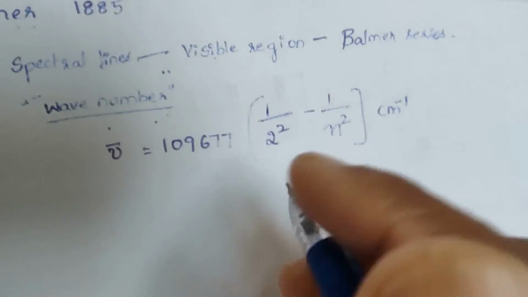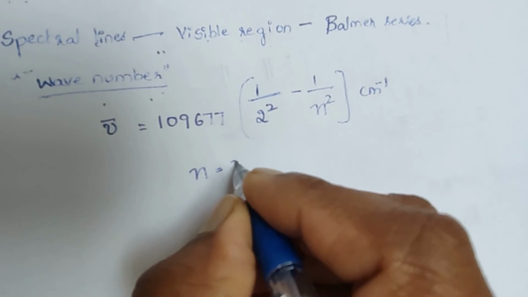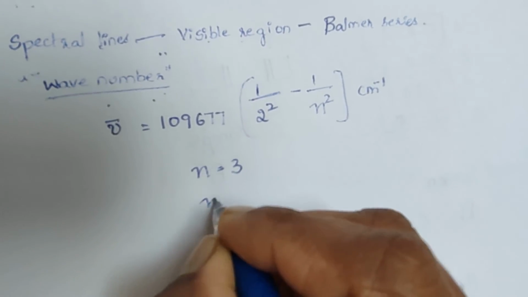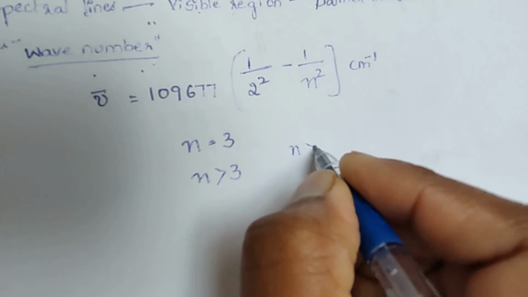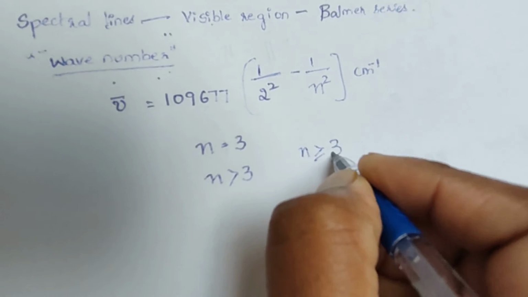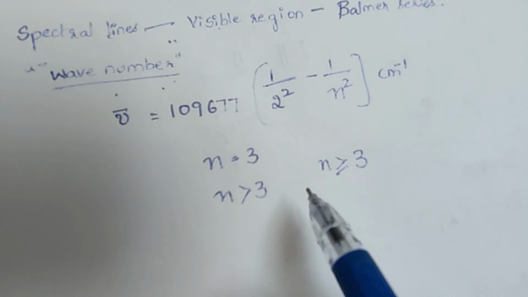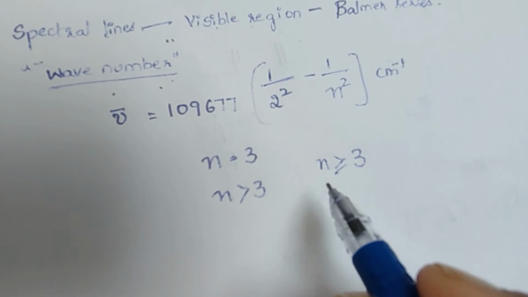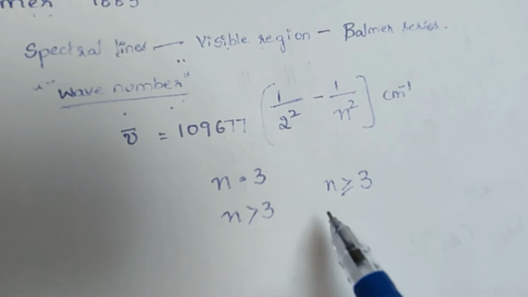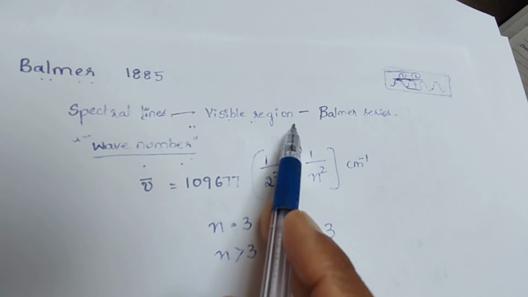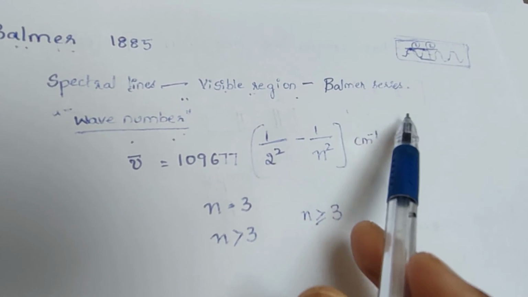Here n is equal to 3 or greater, so n is greater than or equal to 3. The series of lines described by this formula, appearing in the visible region of the spectrum, is known as Balmer series.